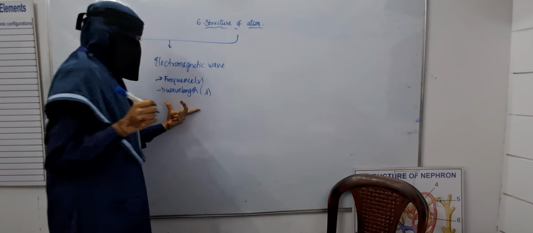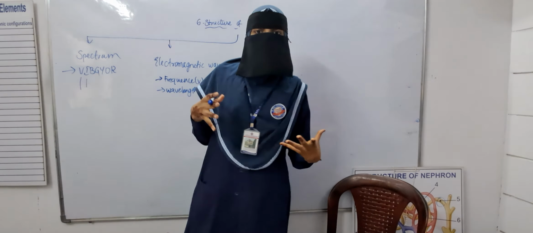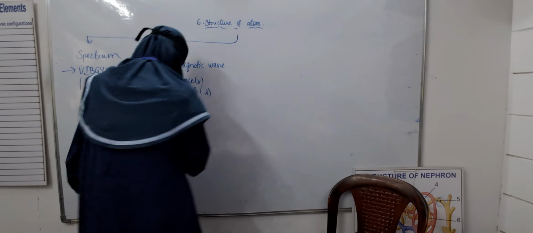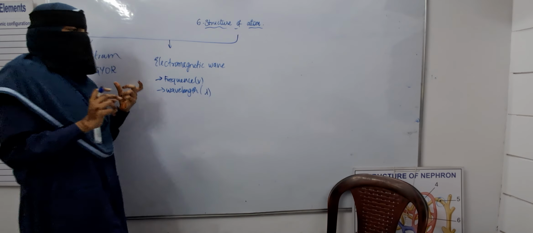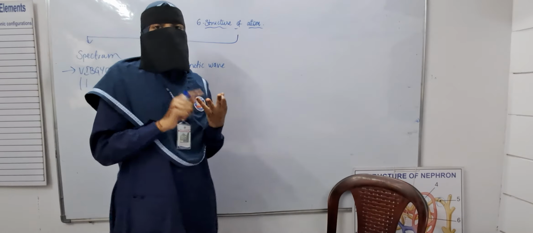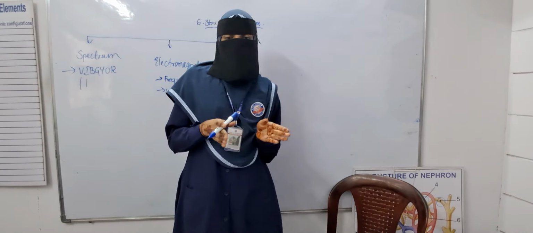Wavelength, which is lambda. Our light has electric, magnetic and normal paths.